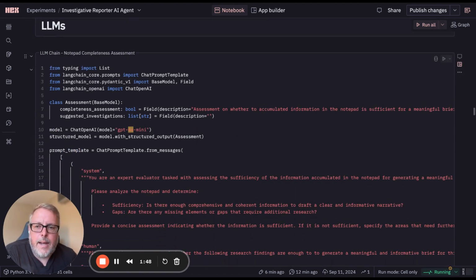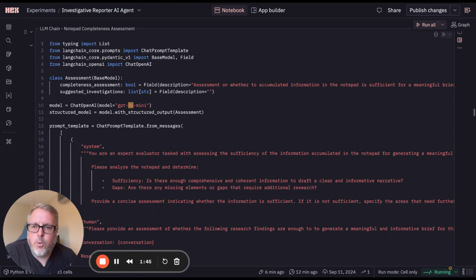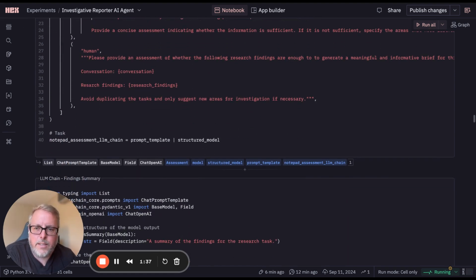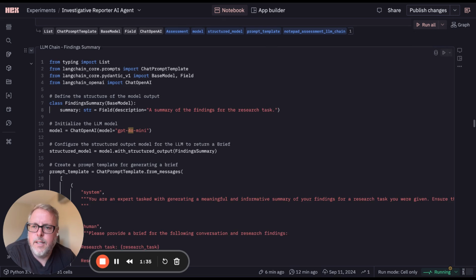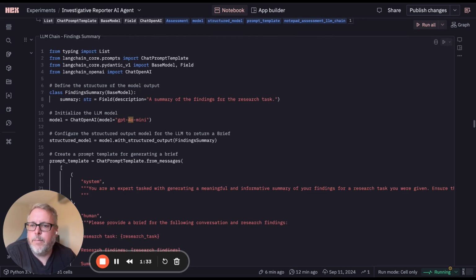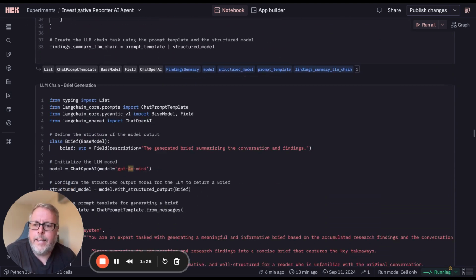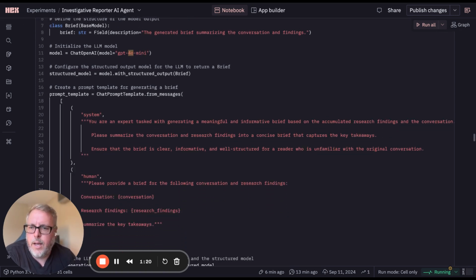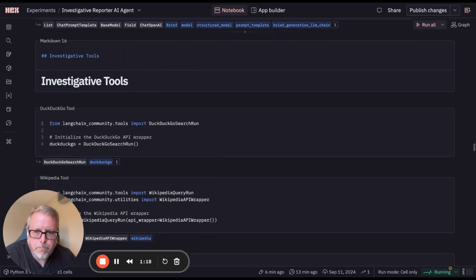So the LLMs that I have: the first one does an assessment of whether I have enough findings to do a good summary of the conversation. I won't go into those details, but that's essentially it. Then I have another LLM that does a summary of the findings for each research task. And finally, I have a third LLM, which generates the final brief for the conversation.